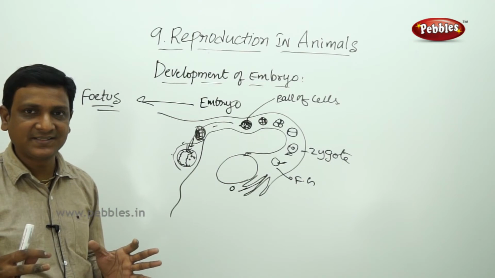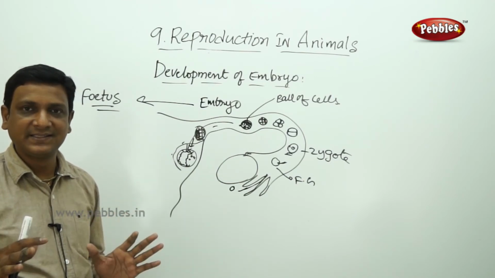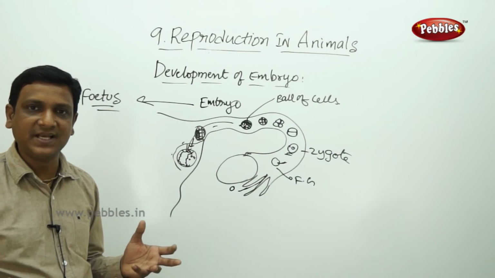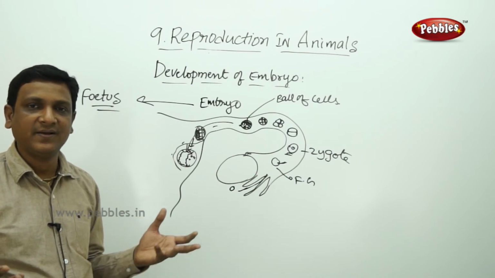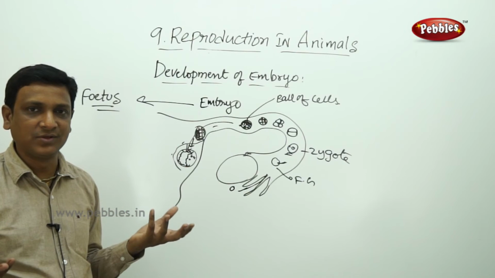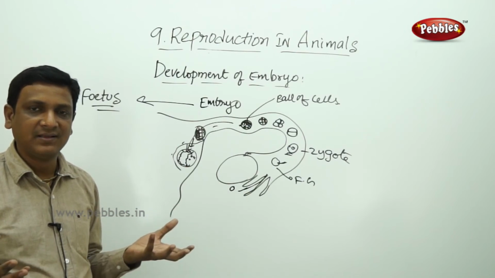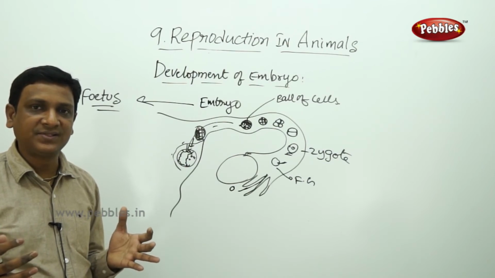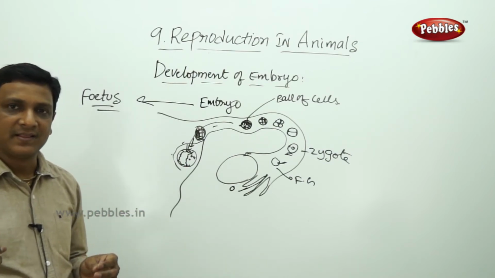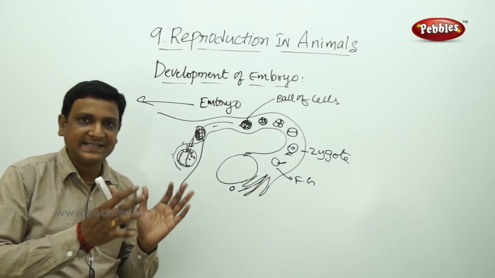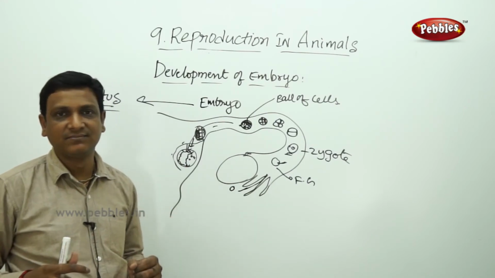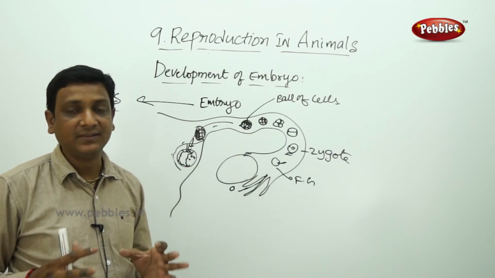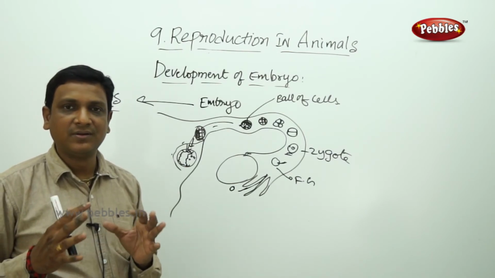But in case of hens, they are laying eggs. The egg is not a developed one. If you break the egg, you can't see any chicken in that. You see only egg white and egg yellow, that's all. It is a cell. It is not developed. Where does the development take place? Outside. If the egg is incubated for 20 days, or incubated in an incubator at a certain temperature, then the egg turns into a chick.